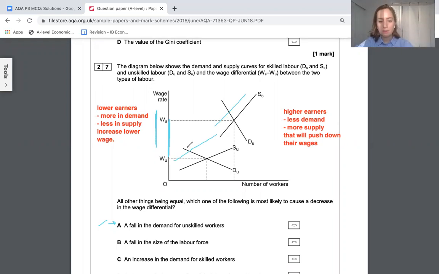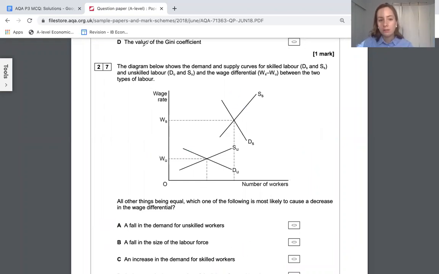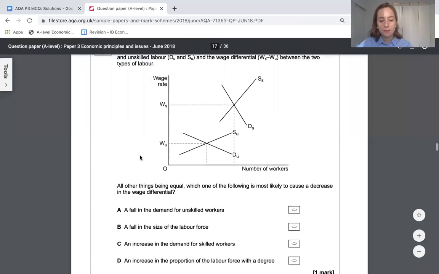It remains about the same because you're increasing the wages for both categories. So I'm going to say that one's quite unlikely. An increase in demand for skilled workers, that would increase skilled workers' wages even more, making the wage differential even higher. So that's wrong. And so we're left with the last one, which is D.